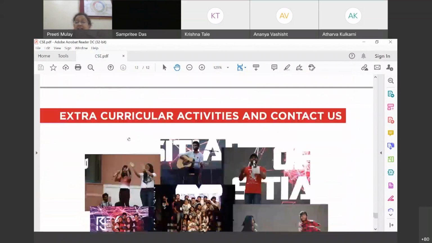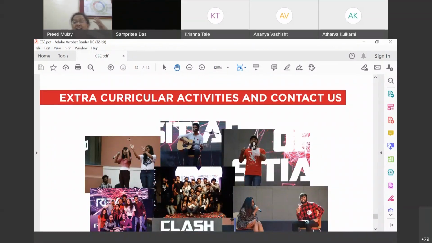All right. And in addition to that, our students are definitely enthusiastic enough to take part in all extracurricular activities. Once again, it starts not from the first semester, but before you begin the first semester, we have 15 days of activities scheduled on campus. It is called induction.